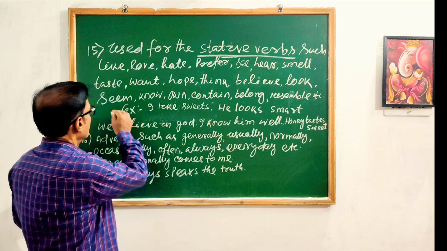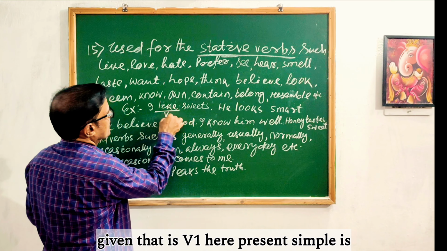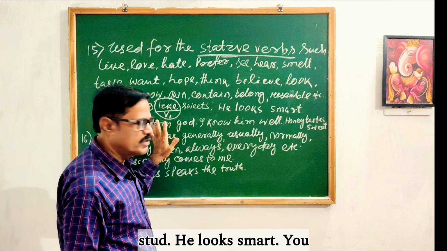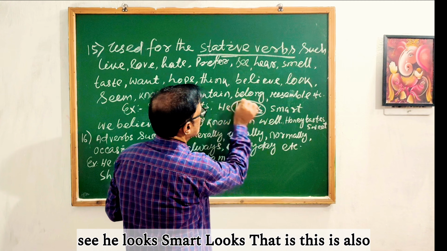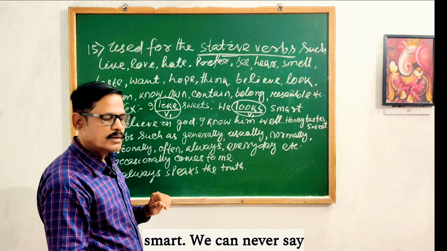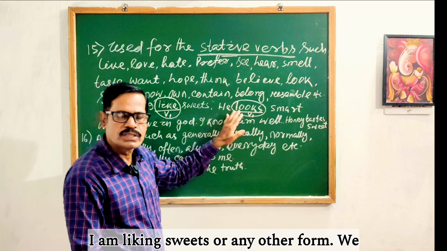Examples. I like sweets. A very simple example I have given, that is V1. Here present simple is used. I like sweets. Like is a stative verb. He looks smart. Looks is also present simple. We can never say he is looking smart. We can never say I am liking sweets or use any other form.